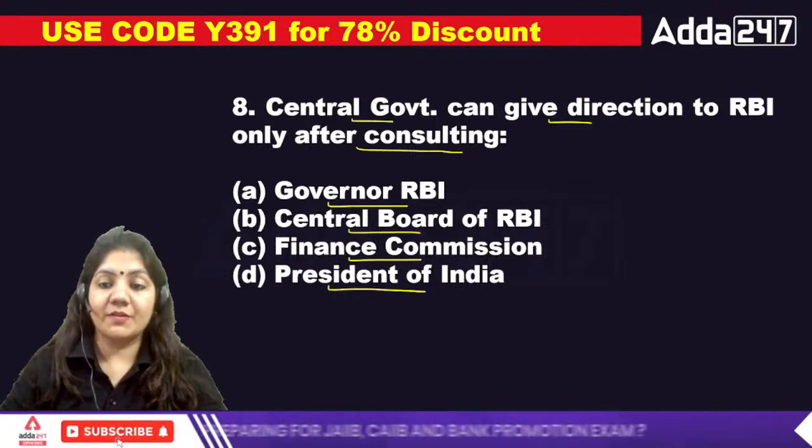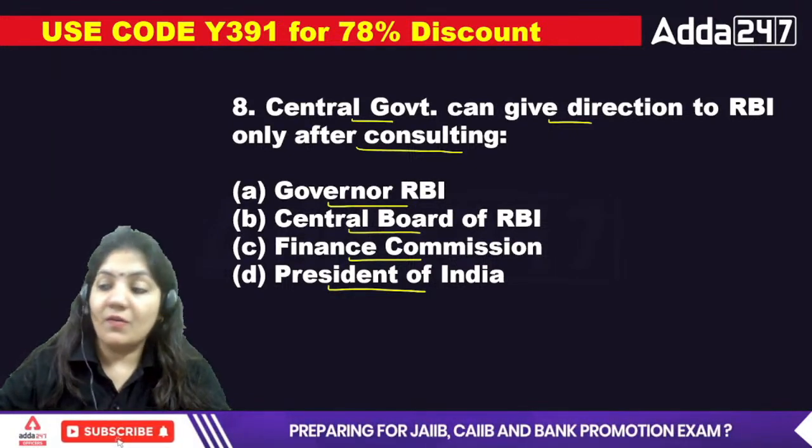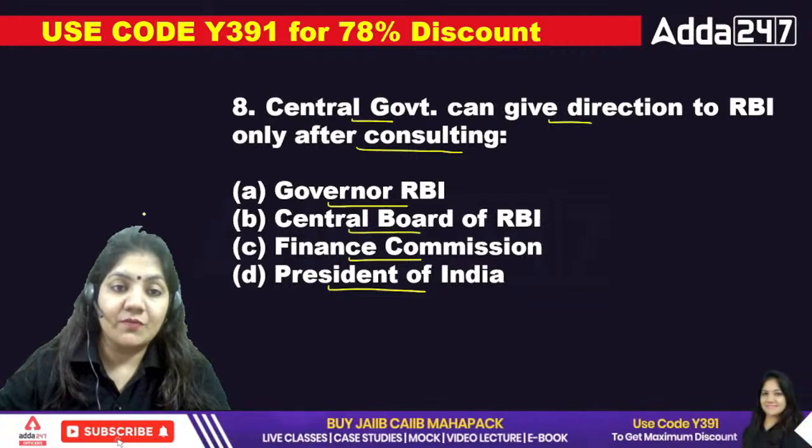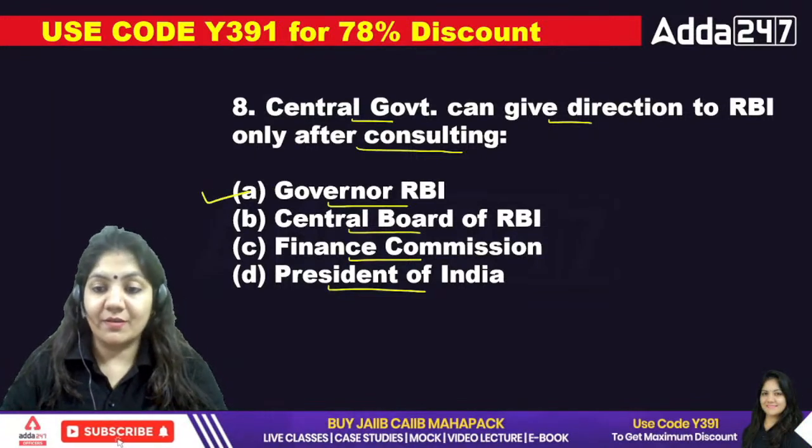So here, after consulting with the Governor of RBI is the right answer. So for the eighth one, A is the right answer.